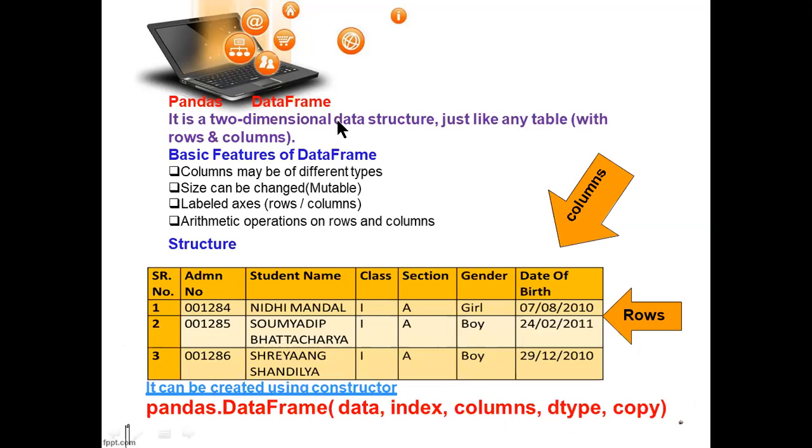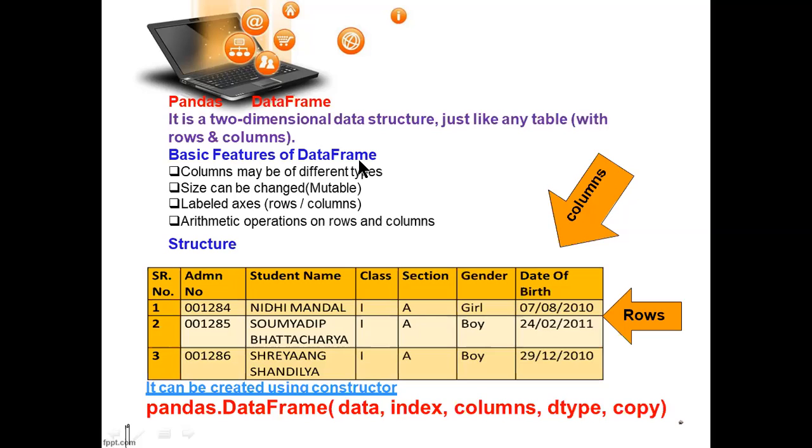It is a two-dimensional data structure, just like any table. You can see two tables here. It is a two-dimensional data structure with rows and columns. Row and column means this is called a row and this is called a column.